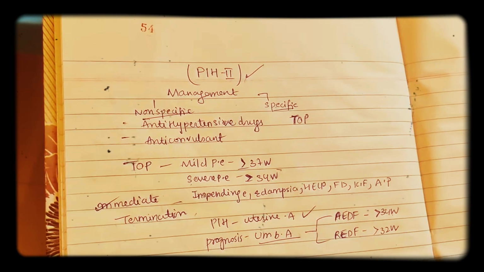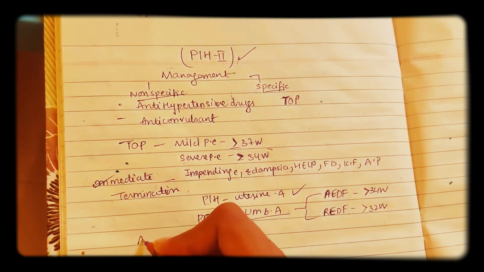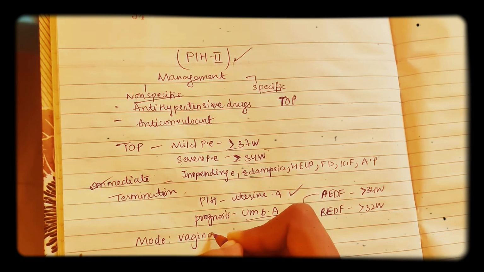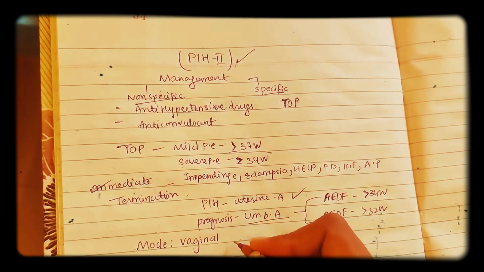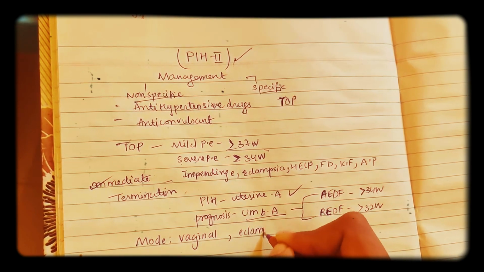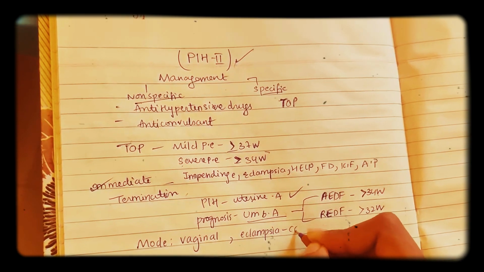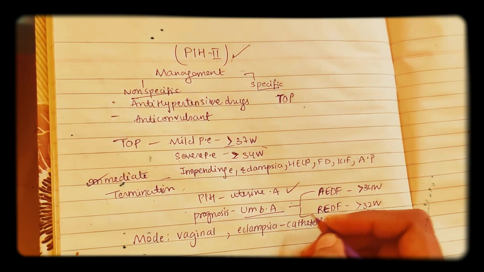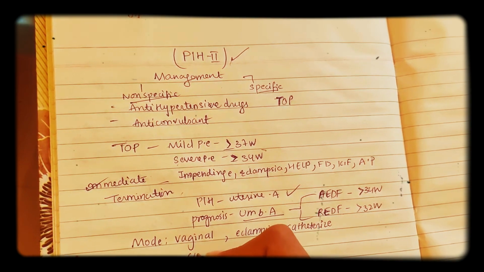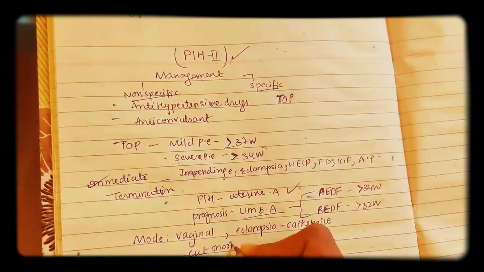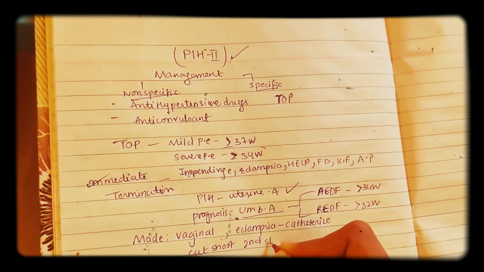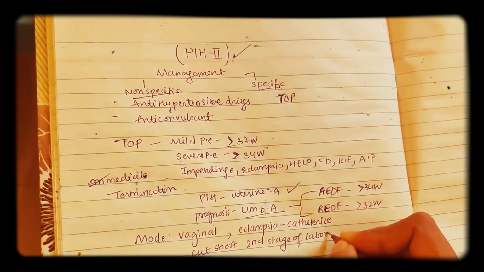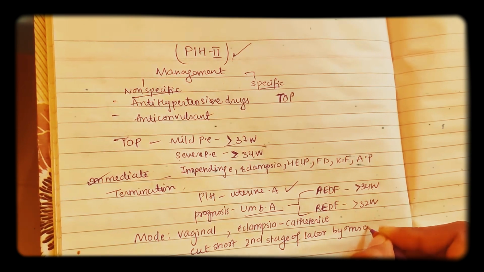Now coming to the mode of delivery. In PIH patients, of course, the mode of delivery is generally vaginal. In the case of eclampsia patients, you catheterize, and you cut short the second stage of labor by instrumental delivery.